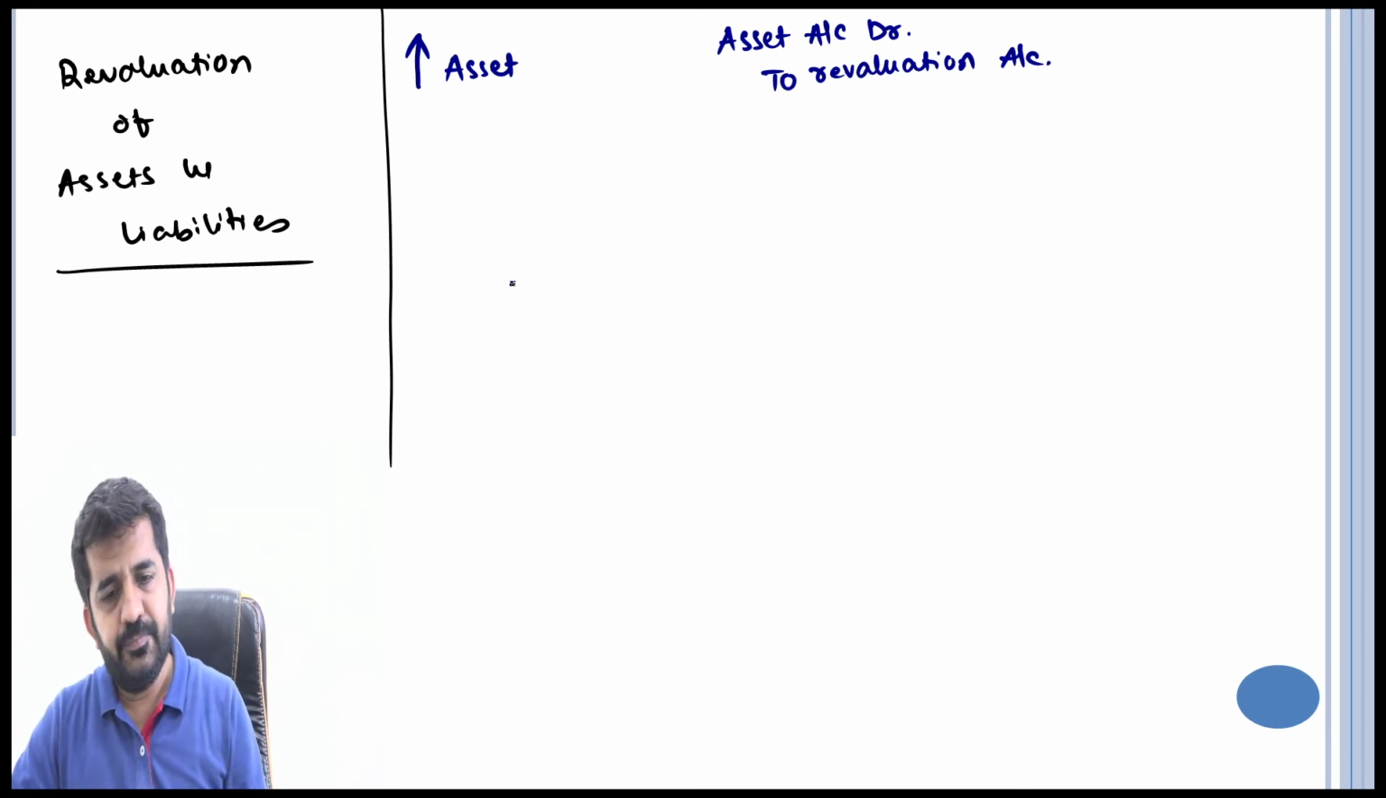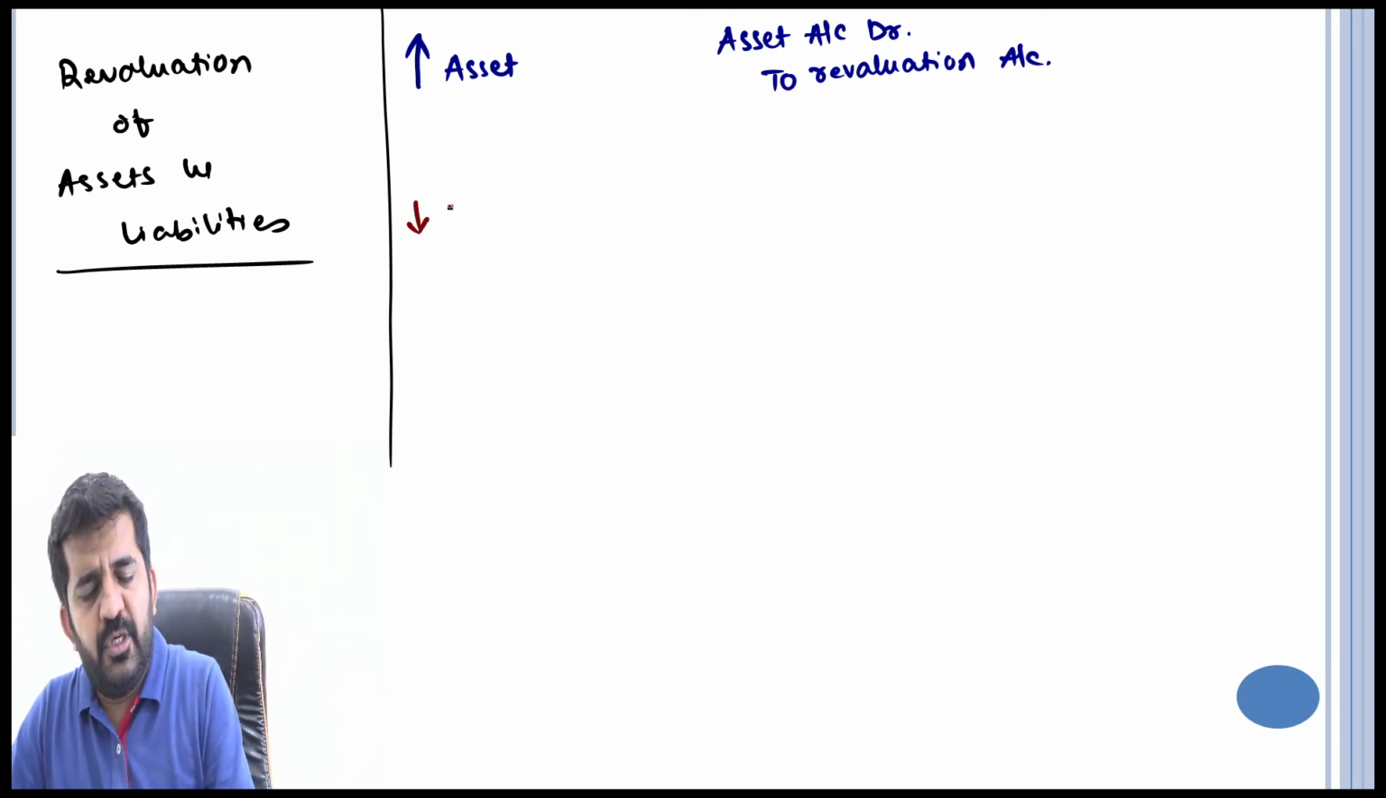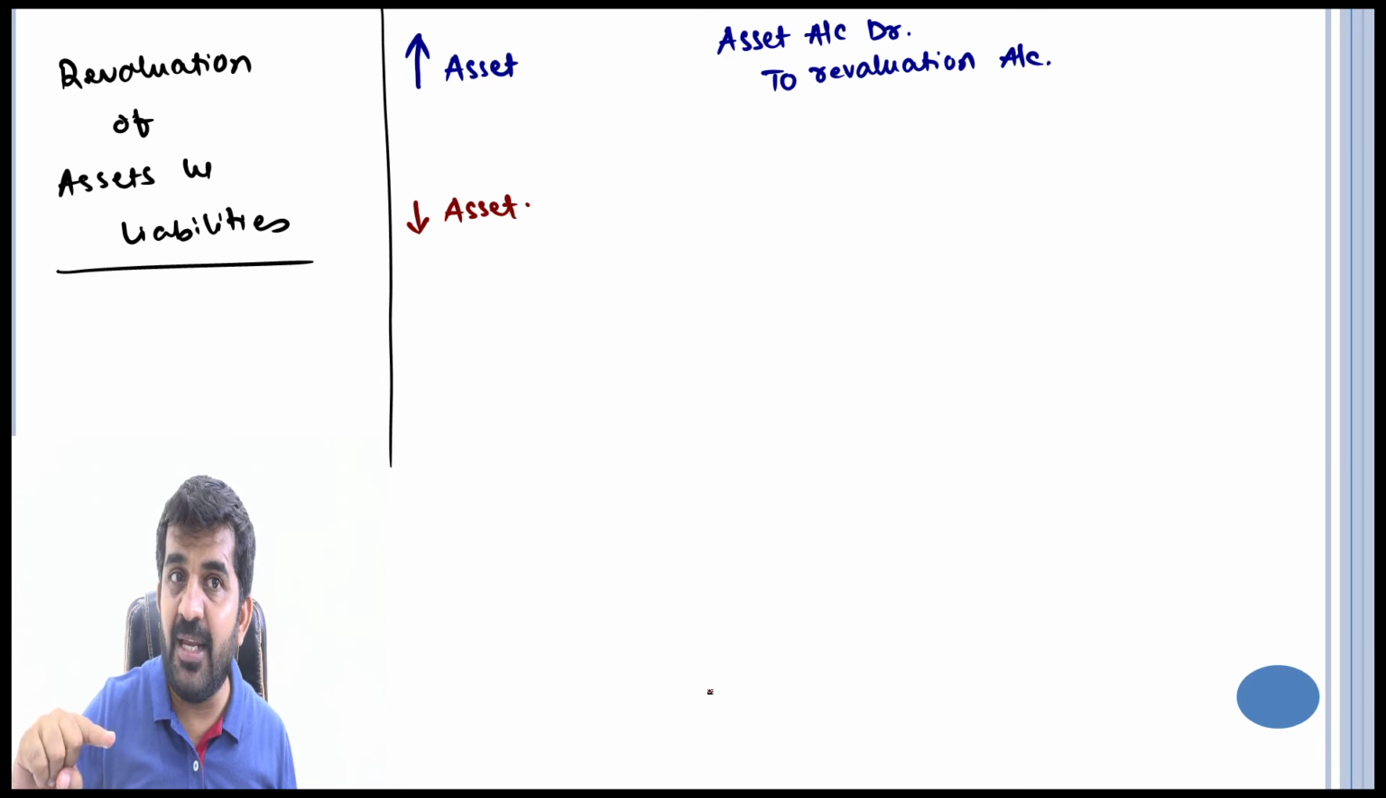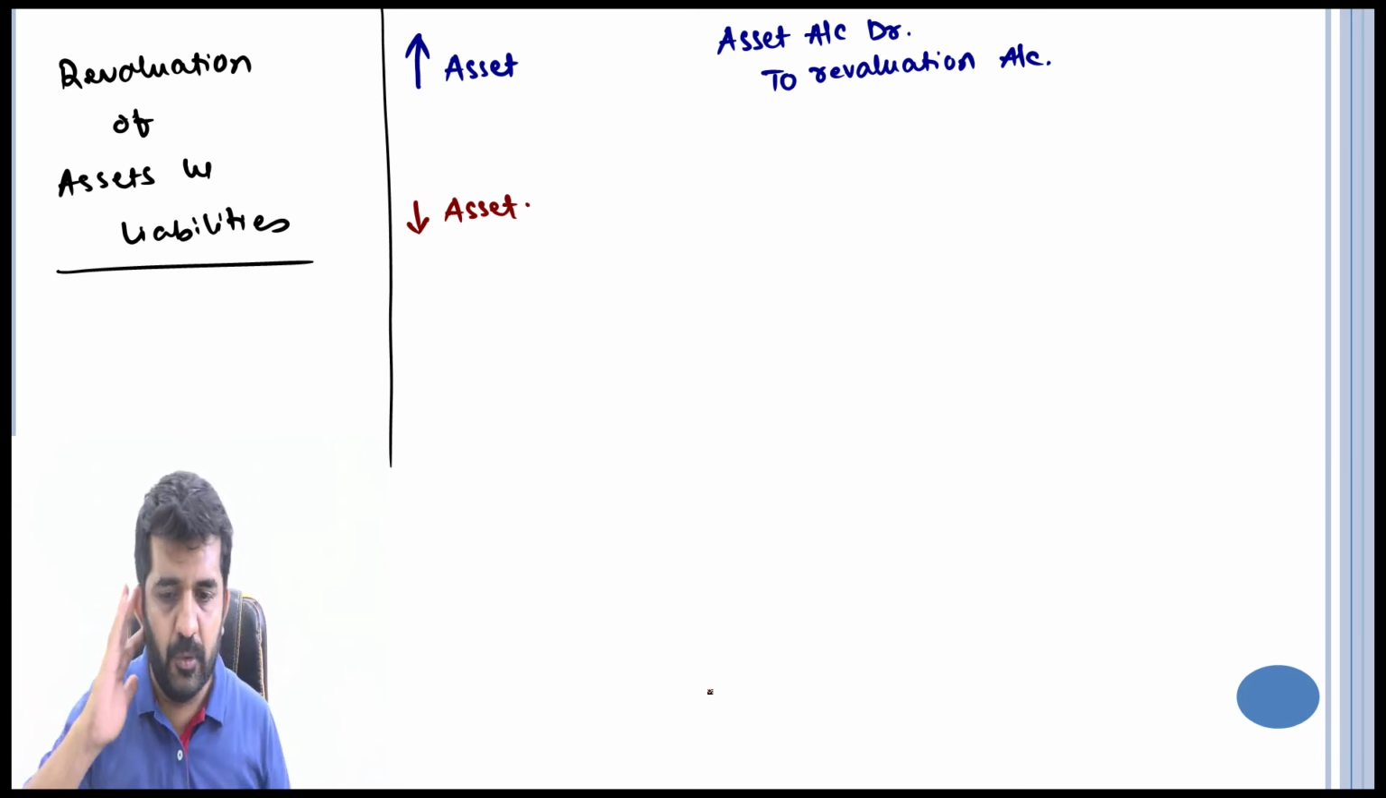If there is downward revaluation of asset, then asset should be credited. What is the original balance? Debit. If you credit it, the balance will be reduced. It is as good as this.